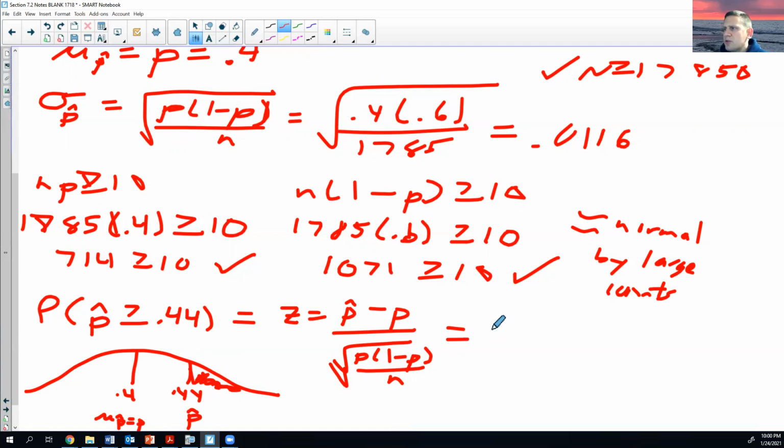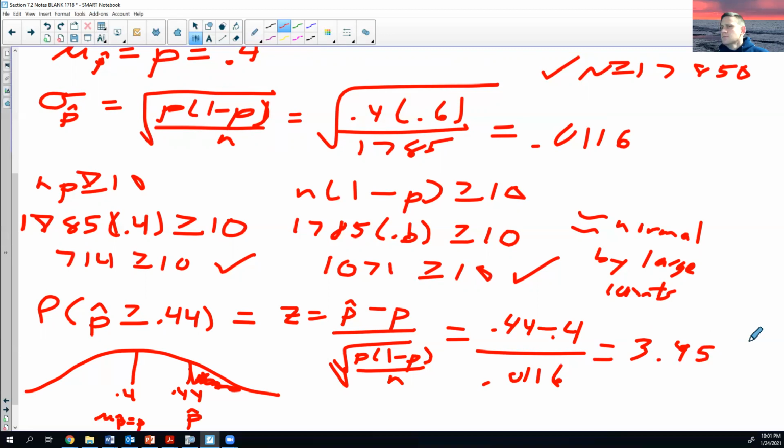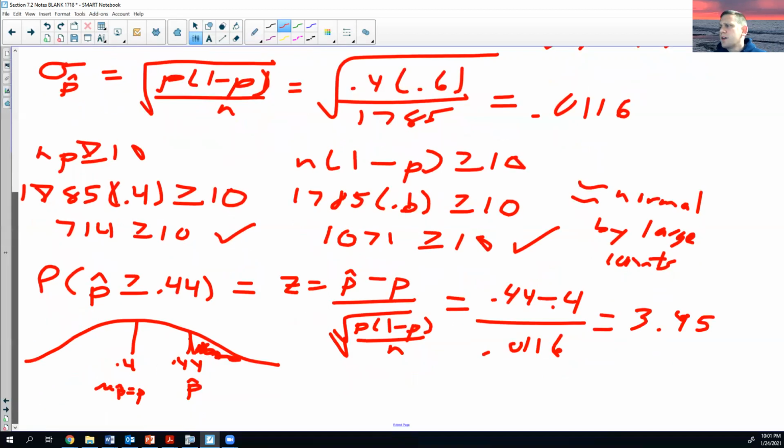So if I'm plugging in my numbers, this is 0.44 minus 0.4 all over my standard deviation of 0.0116. So you calculate, that's going to be 3.45. So then I look that number up in the table. And since it is a greater than, then I got to do 1 minus that. So I'm going to kind of stop there with the z-score process.